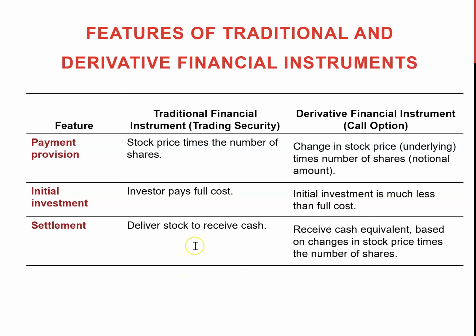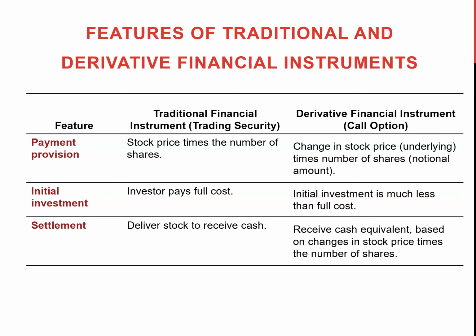Settlement: for a traditional financial instrument, you pay cash and the stocks are delivered. This is how you settle this purchase. On the other hand, for derivatives, you don't need to physically purchase and sell stocks or exchange them. Rather, based on the changes in the stock price, you settle and receive the equivalent amount of cash.